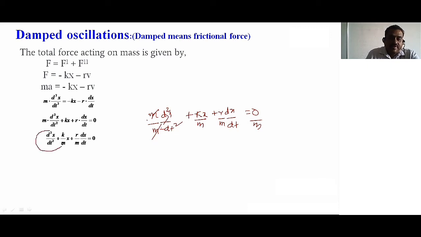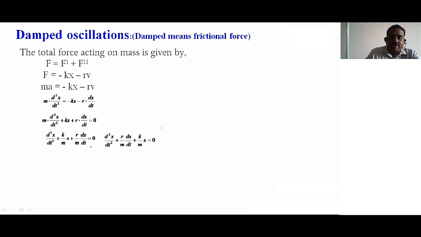So d square x by dt square as it is, plus k by m x plus r by m dx by dt. Here we change the order of the terms, moving this term to this place and this term to the right side. So we get this equation: d square x by dt square plus r by m dx by dt plus k by m into x is equal to 0. Let r by m be equal to 2b. This is the damping coefficient.